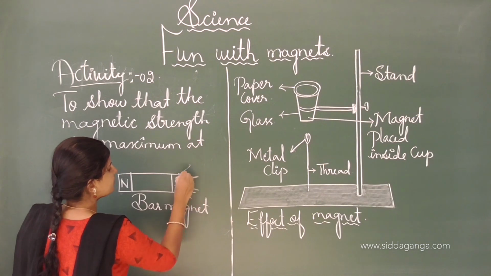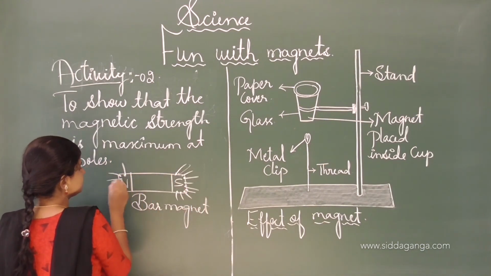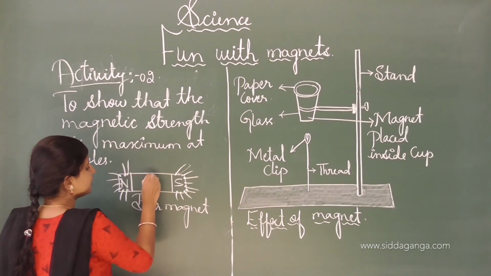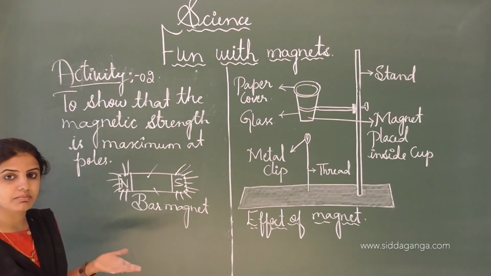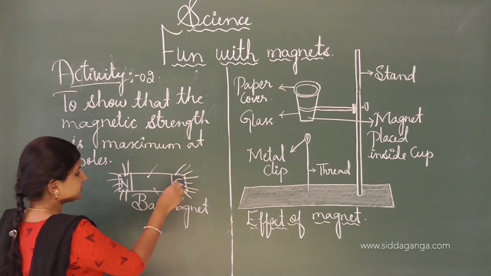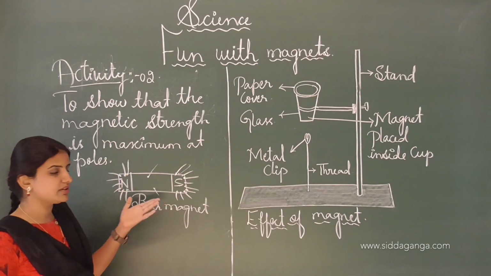All the pins will be attracted at the poles like this, and very few will be attracted at the center. From this activity we can see that at the poles region the strength of the magnetic property is more compared to the middle region.